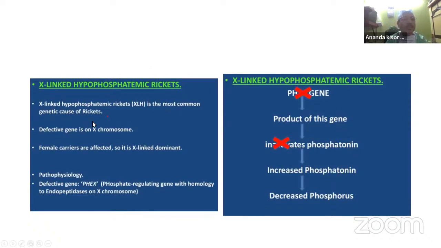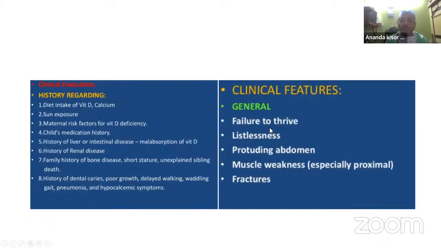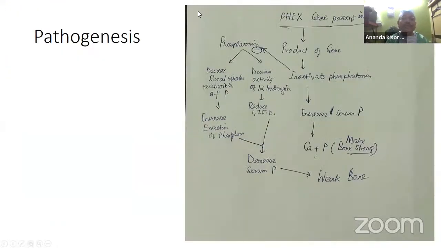It's X-linked dominant. The defective gene is on the X chromosome. That is why most of the females of the family may be affected, as it is X-linked dominant, and the males may be affected too. So most of the siblings may be affected. So how is it produced in the pathogenesis?